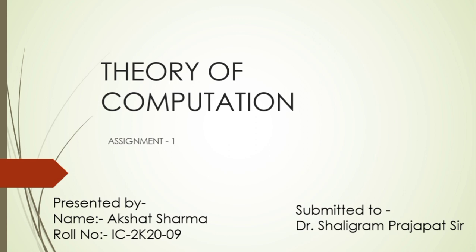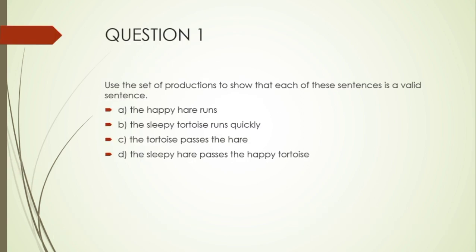So hello everyone. Today we are going to see some questions of theory of computation. The first question is: use the set of productions to show that each of these sentences is a valid sentence. A. The happy hare runs. B. The sleepy tortoise runs quickly. C. The tortoise passes the hare. And D. The sleepy hare passes the happy tortoise.